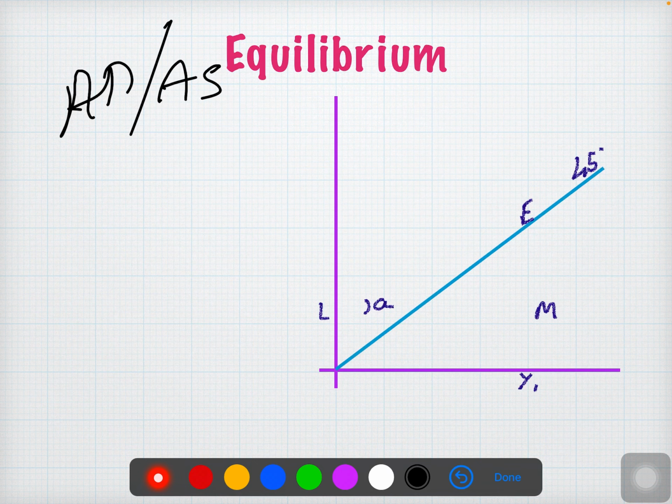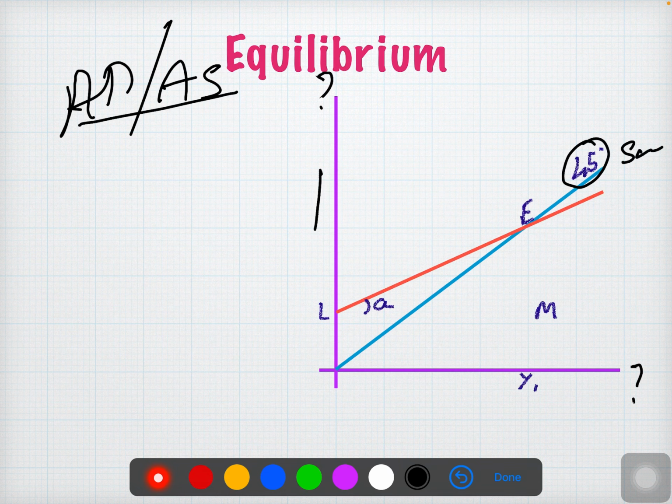This is the x-axis, this is the y-axis. On the x-axis you have GDP, otherwise income. On the y-axis you have aggregate demand and aggregate supply. The first line we constructed is the supply curve. Why is it the supply curve? Because it is at 45 degrees, you can see here. The next line that we constructed is nothing but the aggregate demand curve.